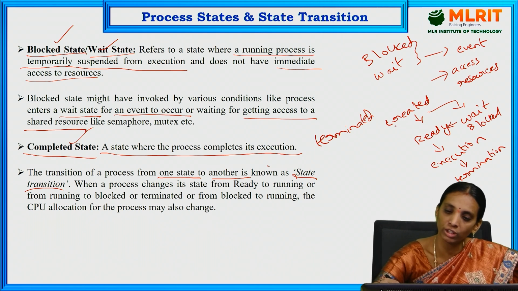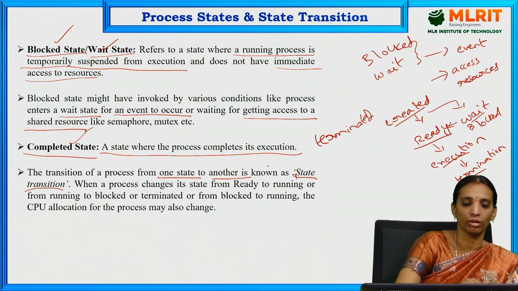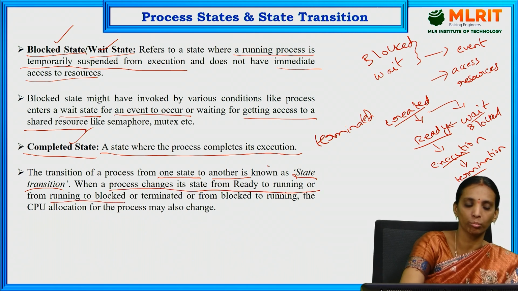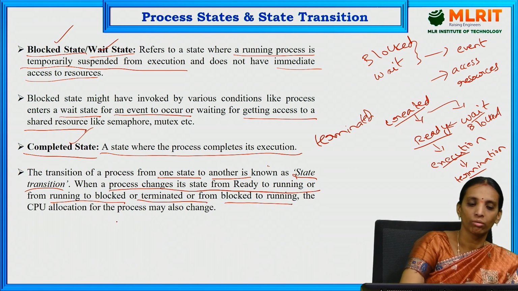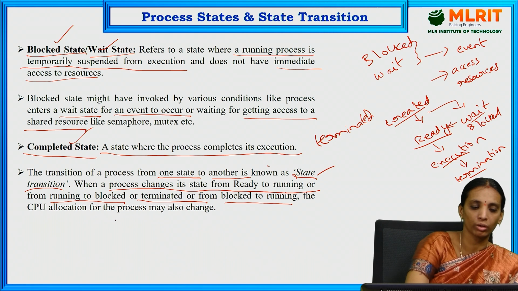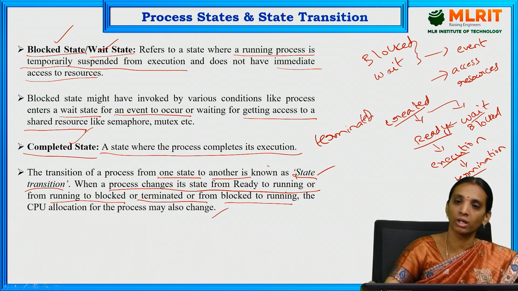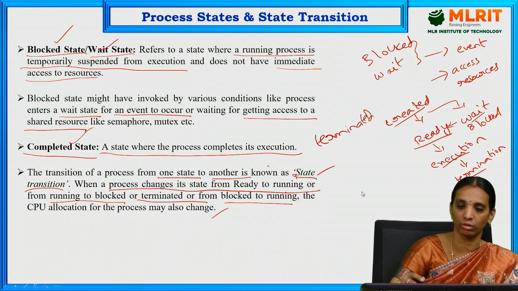Whenever a process changes from one state to another state, it is known as state transition. When a process changes its state from ready to running, or from running to blocked, or from blocked to running, these are all called state transitions. The CPU allocation for a process may also change depending on the current state of the process. The allocation of resources is also changed.